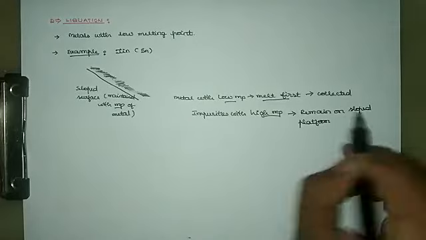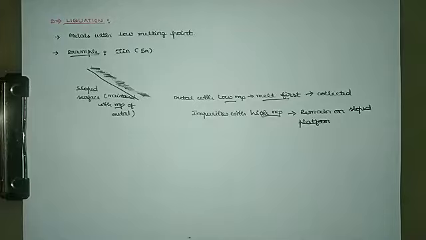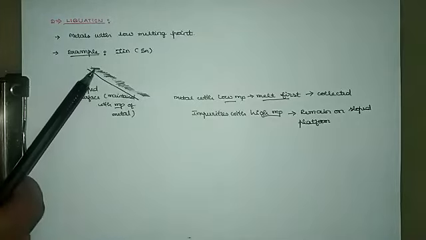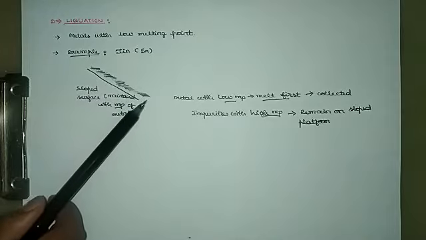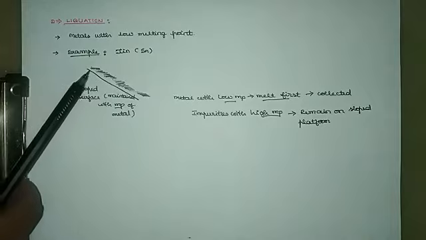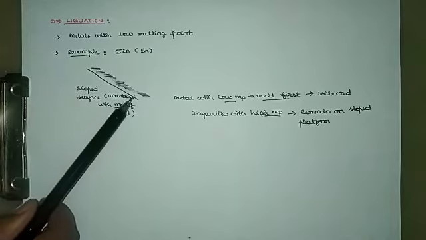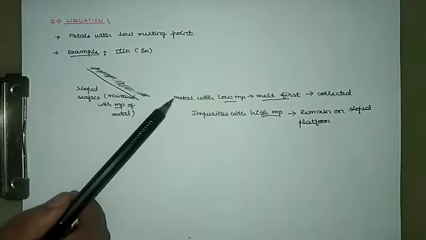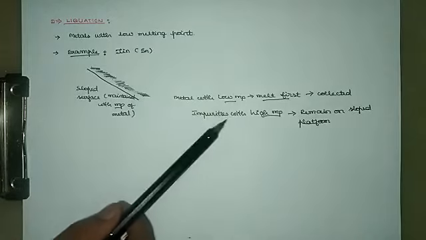Hope it is clear, which is a simple technique. Onto the sloped platform, you have the extracted metal associated with impurity. The sloped platform is maintained at the melting point temperature of the metal with low melting point.